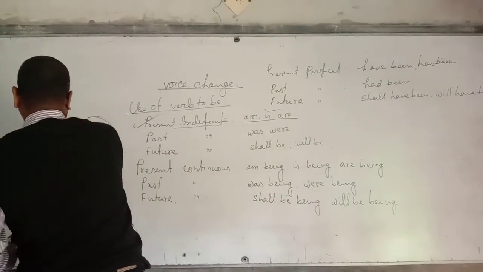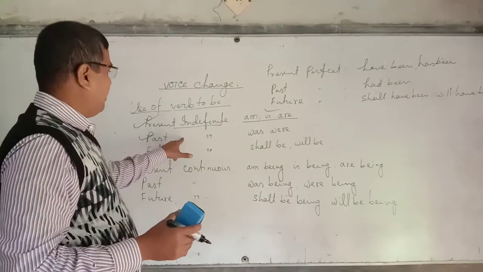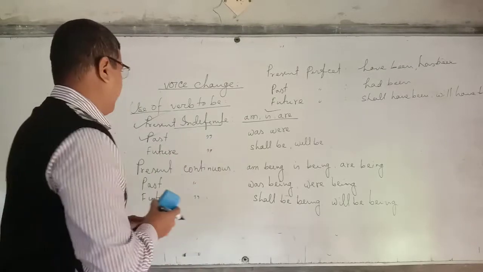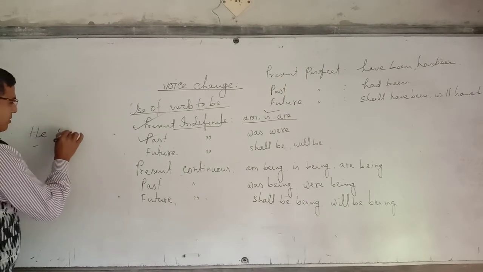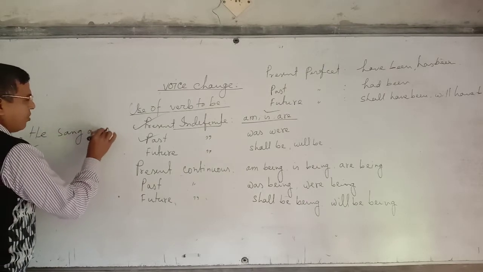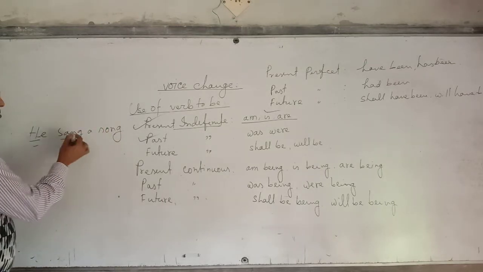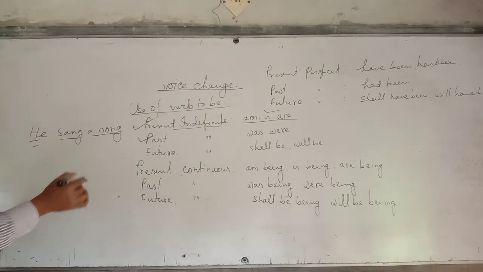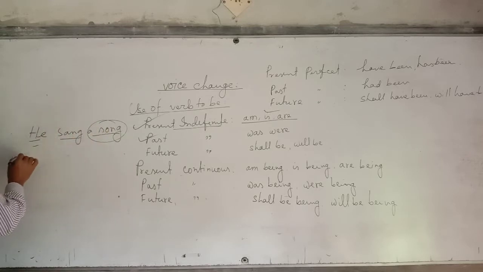Number 2, past indefinite tense. In past indefinite tense, we use was or were as verb to be. For example, he sang a song. It's an example of past indefinite because subject, past form of verb and object. So now we change it into passive voice. Object, a song, it will be changed into subjective form, a song.